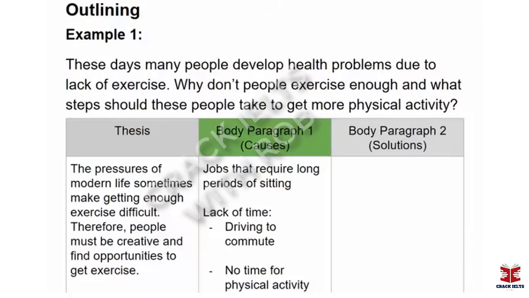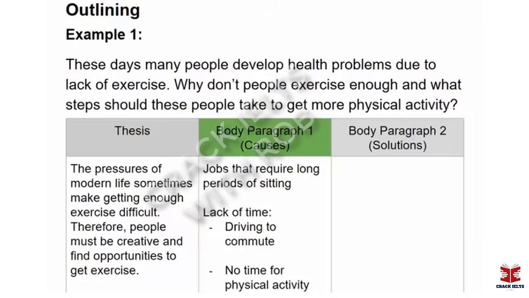The first at the top is work, right? Jobs that require long periods of sitting. Okay, many people work at desks or in jobs that do not require any kind of movement. So that would be a cause of not getting enough exercise that relates to this idea of the pressures of modern day life.